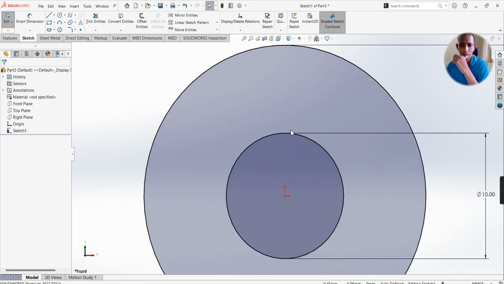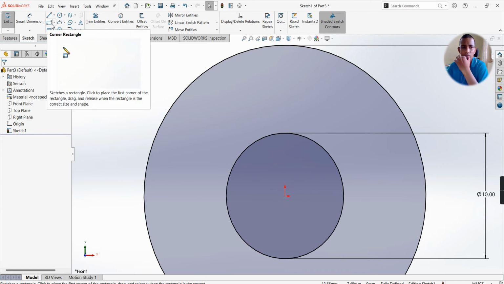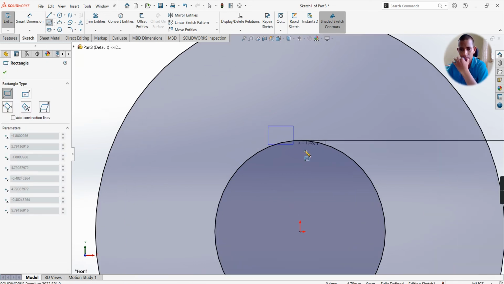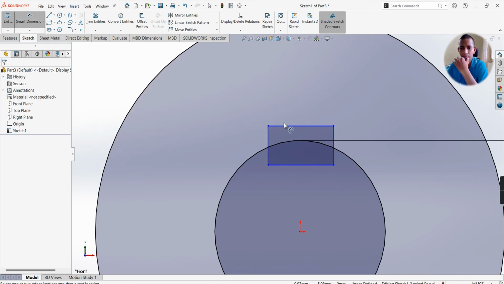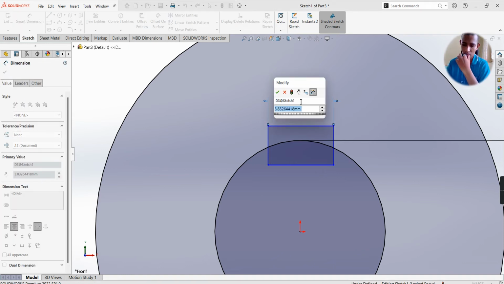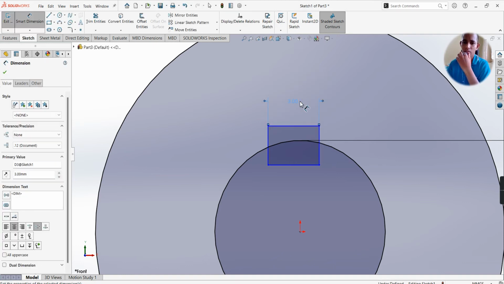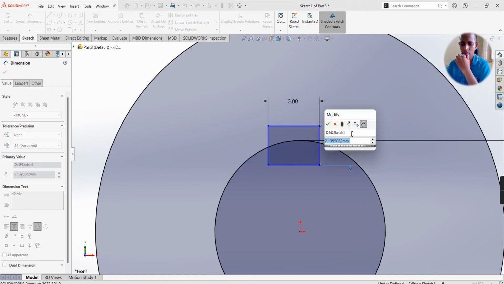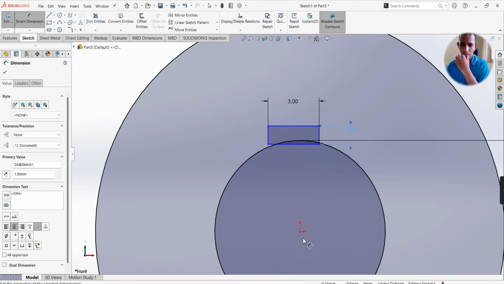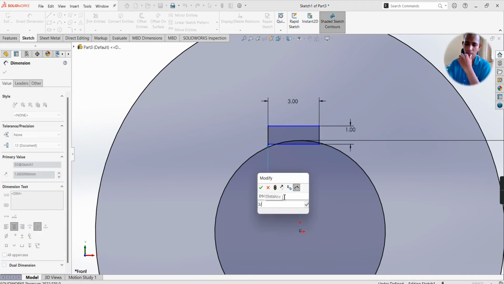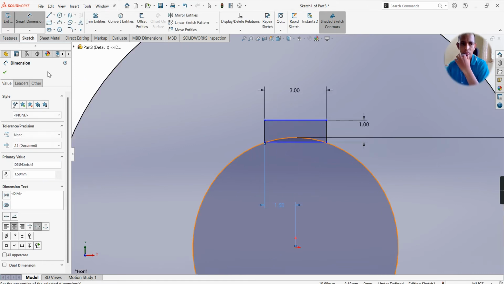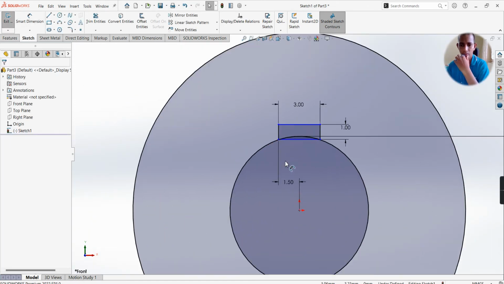Select OK, and we have to make the key profile. Take a corner rectangle, draw one rectangle, dimension same as the previous: 3, height is 1, from the origin point to the vertical line 3 divided by 2. Select OK.